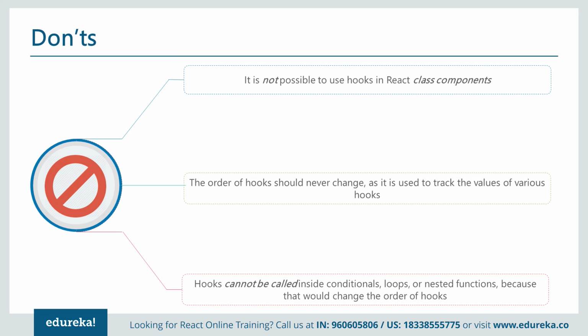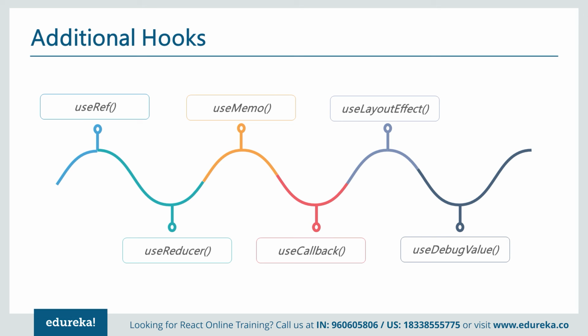And what we should not do: it is not possible to use hooks in a class component. The order of hooks should never change, as it is used to track the values of various hooks. Hooks cannot be called inside conditions, loops or nested functions that would change the order. And there are some additional hooks like useRef, useReducer, useMemo, useCallback, useLayoutEffect, and useDebugValue.